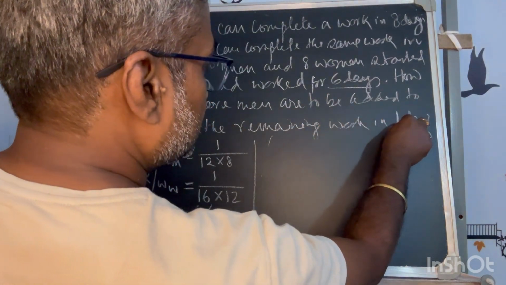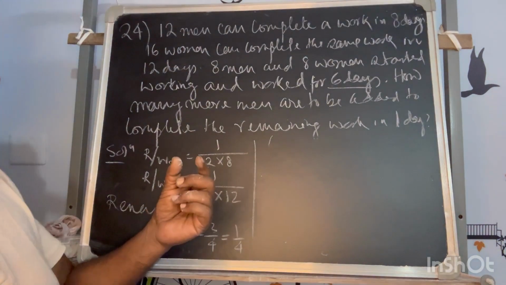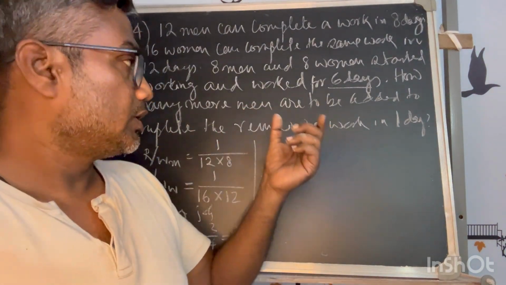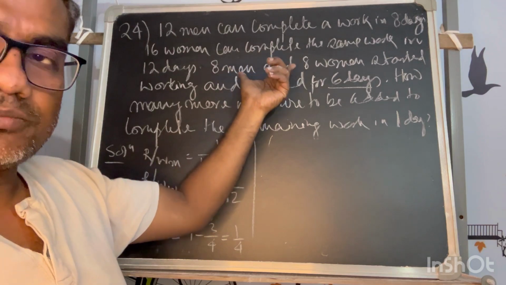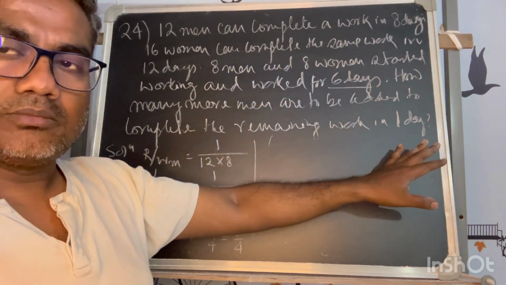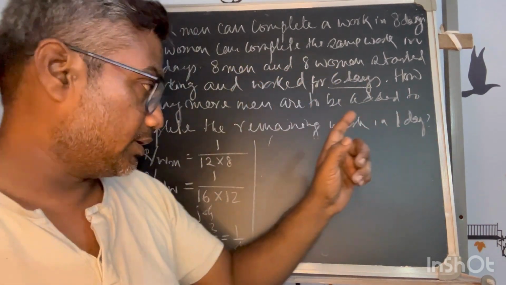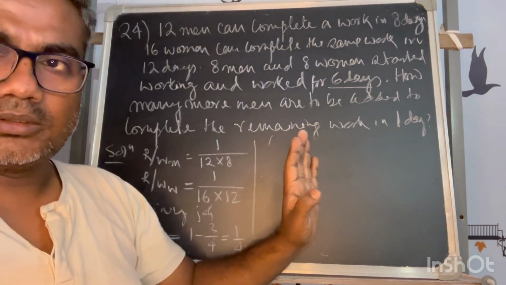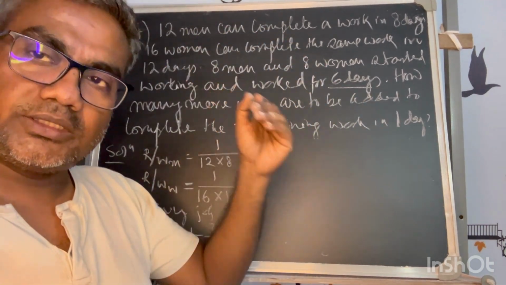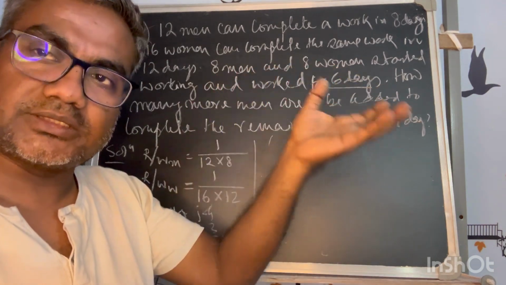So next, your target is fixed for a day. Either you do this manpower or these men and women, but your target is to complete in one day. So for one day, at least these men and women will work, and along with that, if anything remains, that has to be done with the additional men.